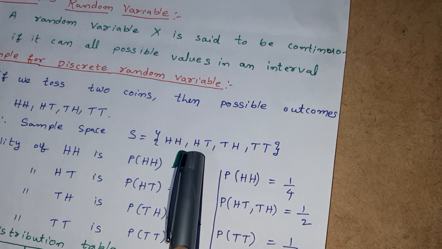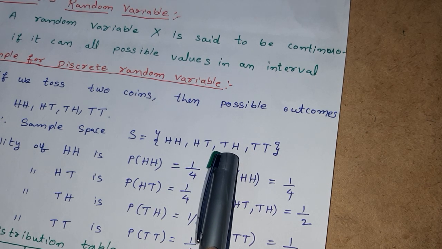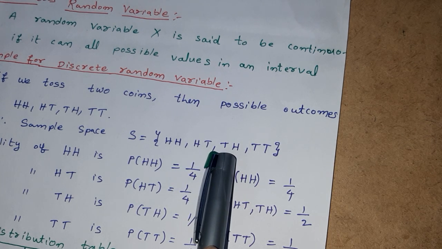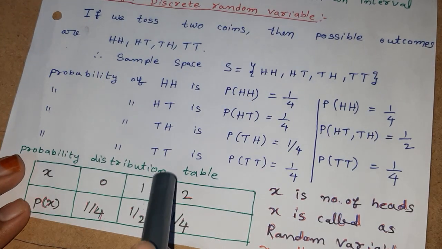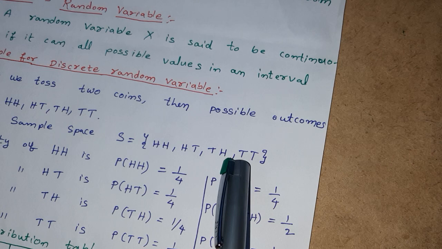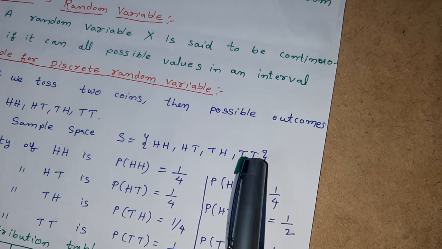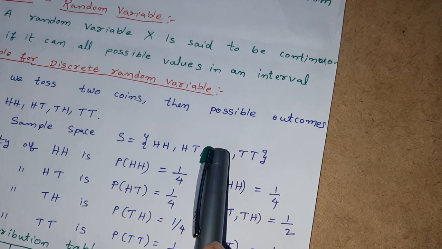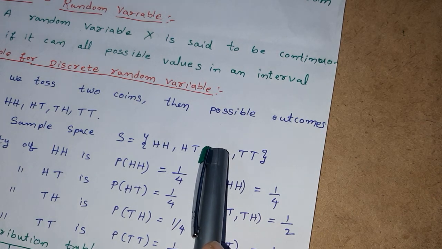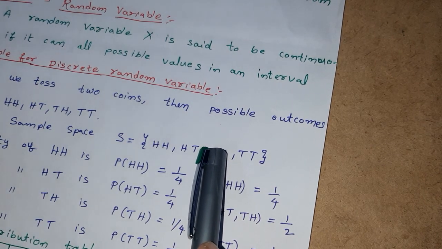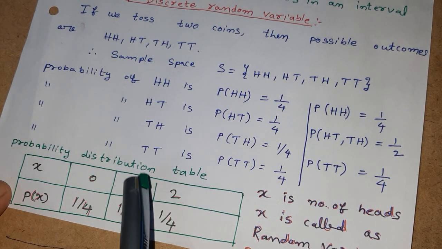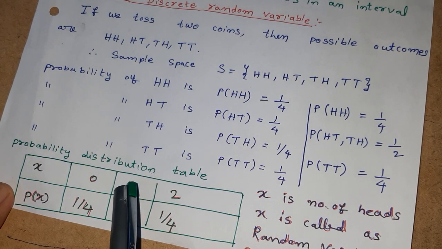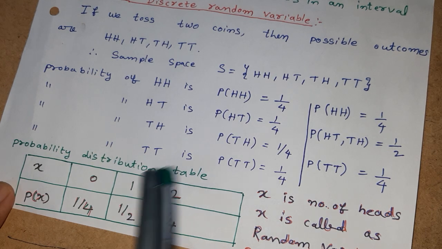These two are favorable cases for the event X equals 1, and in the last case there are no heads. Therefore, these are the only two favorable cases for getting a single head. X equals 1 is an event defined as the event of getting a single head.